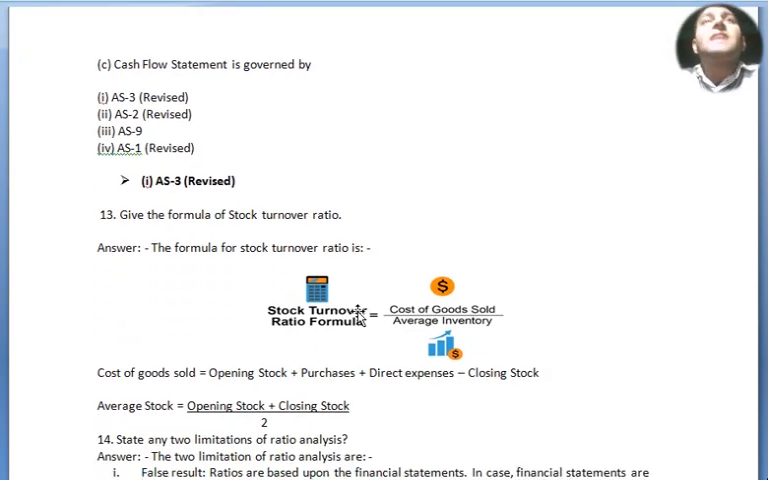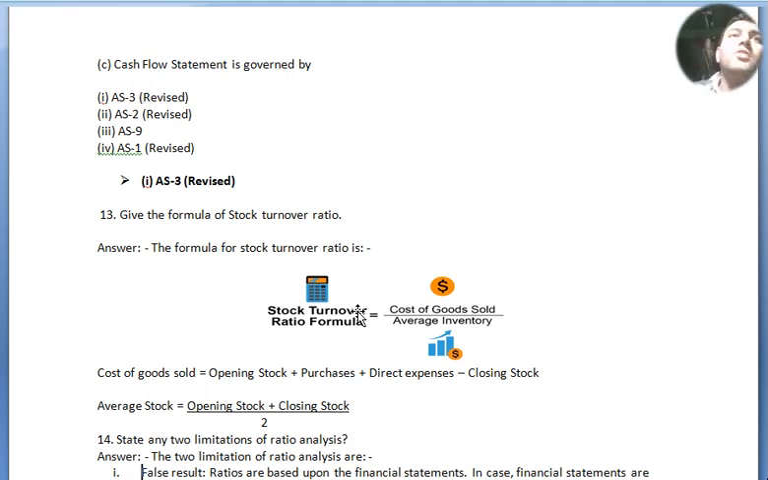Question number 13. Cash flow statement is governed by AS3 revised, AS2 revised, AS9 and AS1 revised. And the answer is option number 1, AS3 revised. Give the formula of stock turnover ratio. The formula for stock turnover ratio equals cost of goods sold, COGS, divided by average inventory. Now cost of goods sold equals opening stock plus purchases plus direct expenses minus closing stock, and average stock equals opening stock plus closing stock divided by 2.